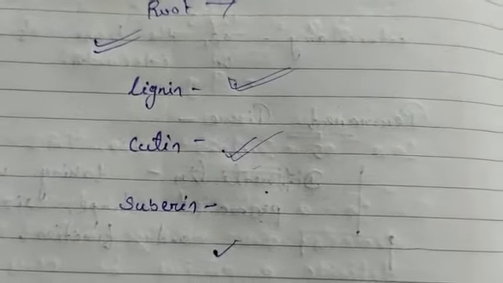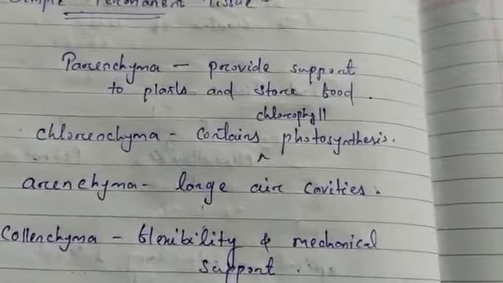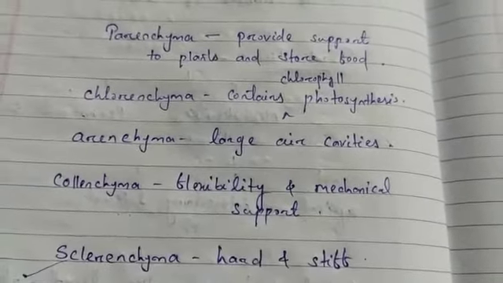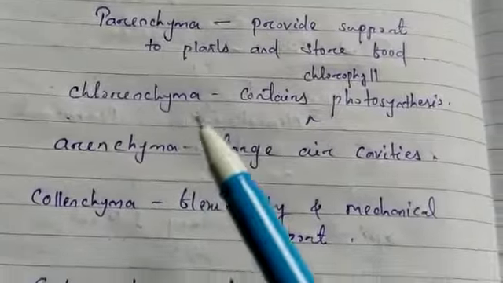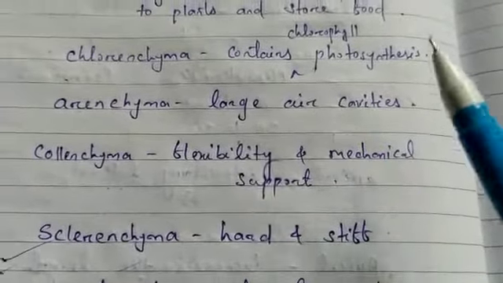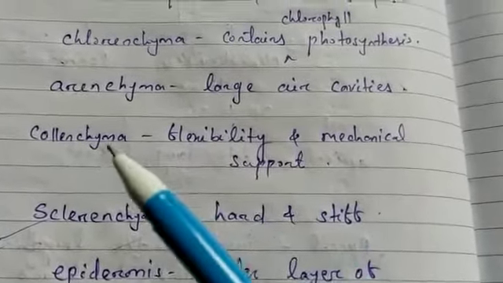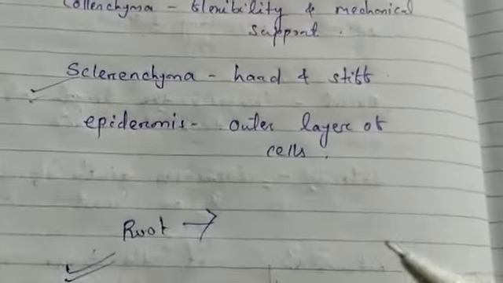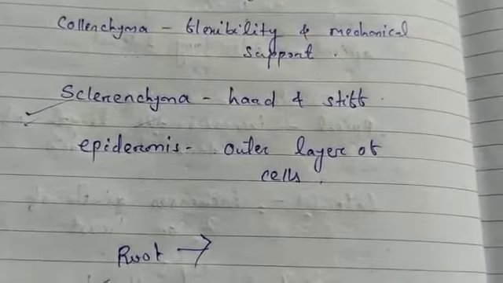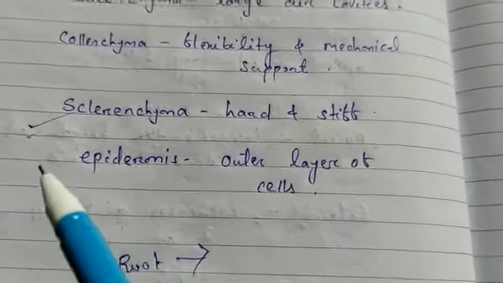So this is all about the plant tissue, simple permanent tissue. First of all, parenchyma provides support to the plants and stores food. When it contains chlorophyll, it is known as chlorenchyma. When it contains large air cavities, it is aerenchyma. When it provides flexibility and mechanical support, it is called collenchyma. And plants which are hard and stiff are so because of the sclerenchyma.